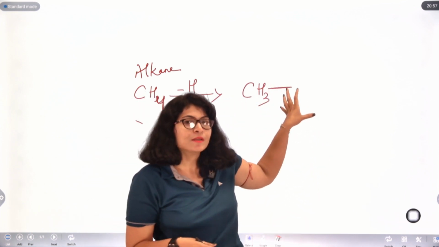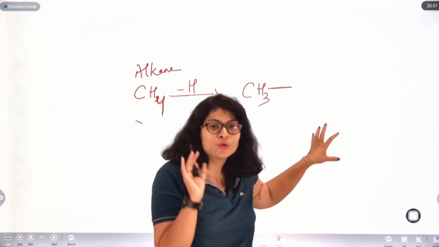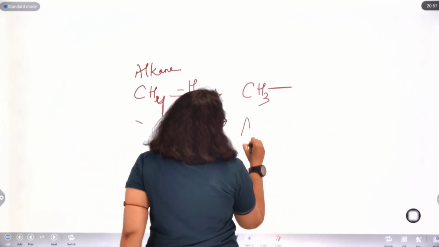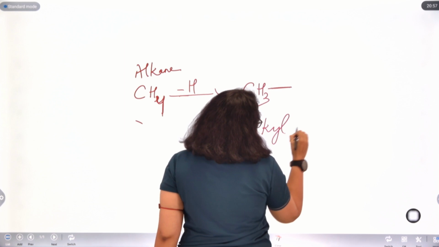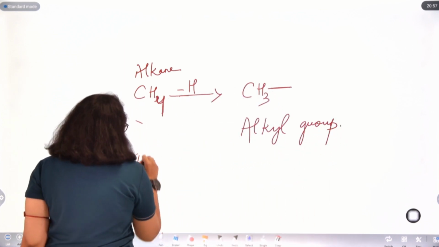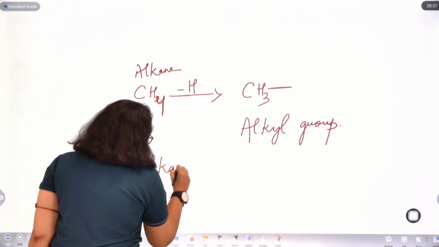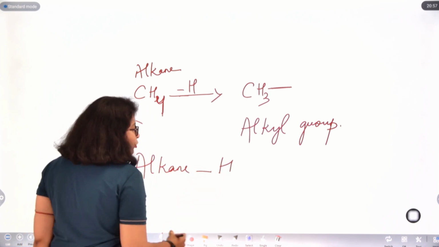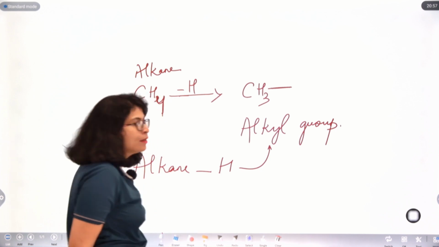So, this is called an alkyl group. So, I can write alkane minus hydrogen gives you an alkyl group.